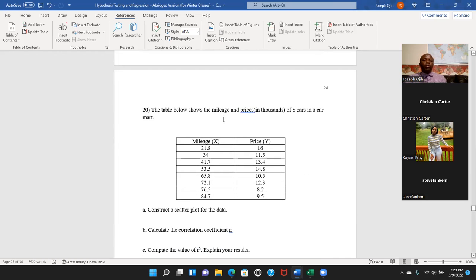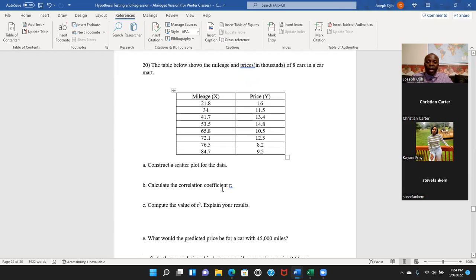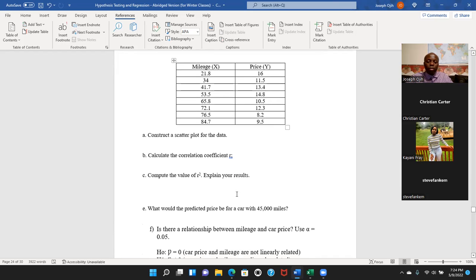Look at it. The table below shows the mileage and prices in thousands of 8 cars in the car mart. The mileage is in thousands. For example, this 21.8 means $21,800. The price 16 means $16,000. The question says construct a scatter plot for this data, then calculate the correlation coefficient R, compute the value of R squared, and explain your results.